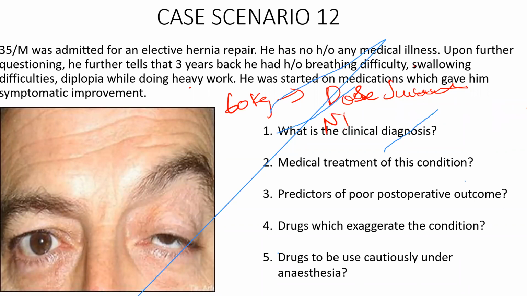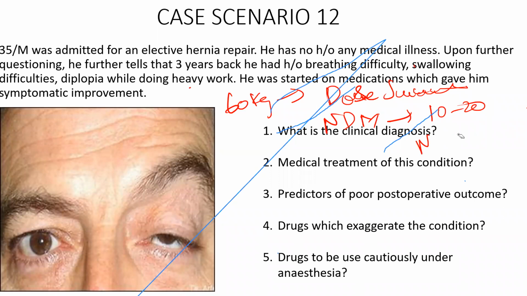Whereas with non-depolarizing, it is exactly the opposite. They'll be very sensitive. So depolarizing, very resistant. Non-depolarizing, very sensitive. Just 10 to 20% of the conventional dose is enough. Always give the drug in the presence of neuromuscular monitoring.